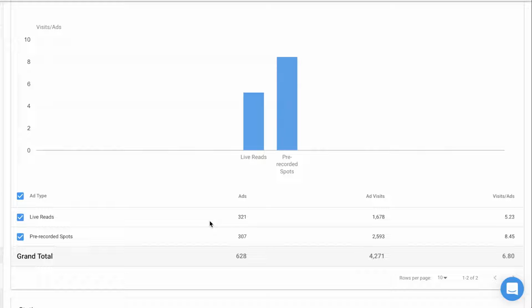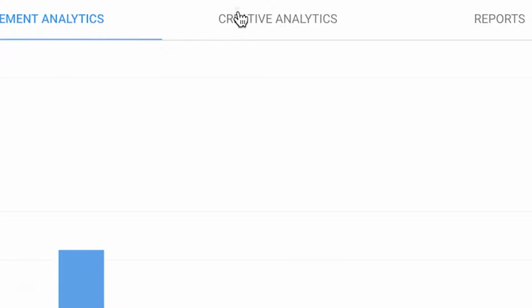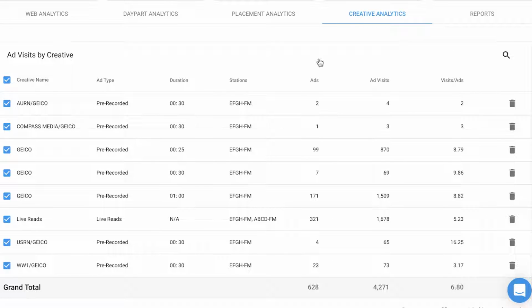If I click over to creative analytics, I can begin to see and understand how each type of creative is actually driving visits to the client's website. These numbers over here will allow me to see which types of creative are driving the most visits per ad. And in this case, it looks like this pre-recorded spot is outperforming the rest by quite a bit. This allows me to optimize this campaign, actually accelerate the type of creative that is working, and maybe make some choices about where I want to maximize their investment.